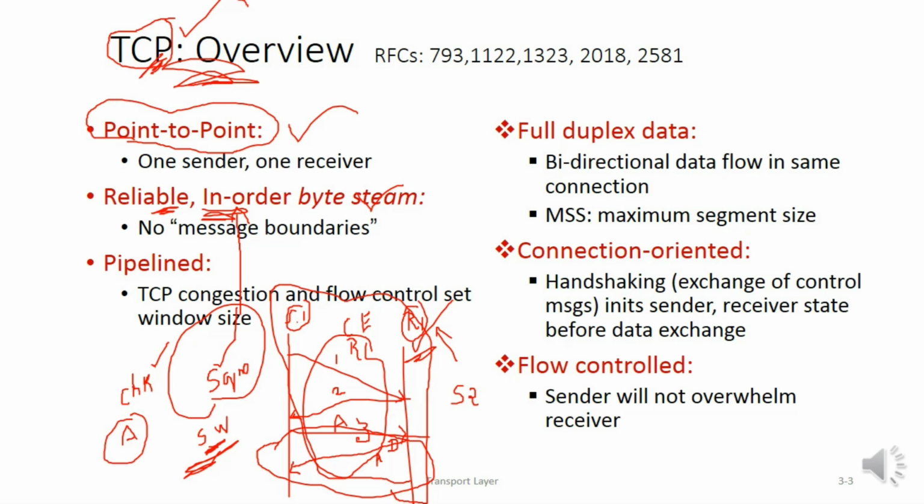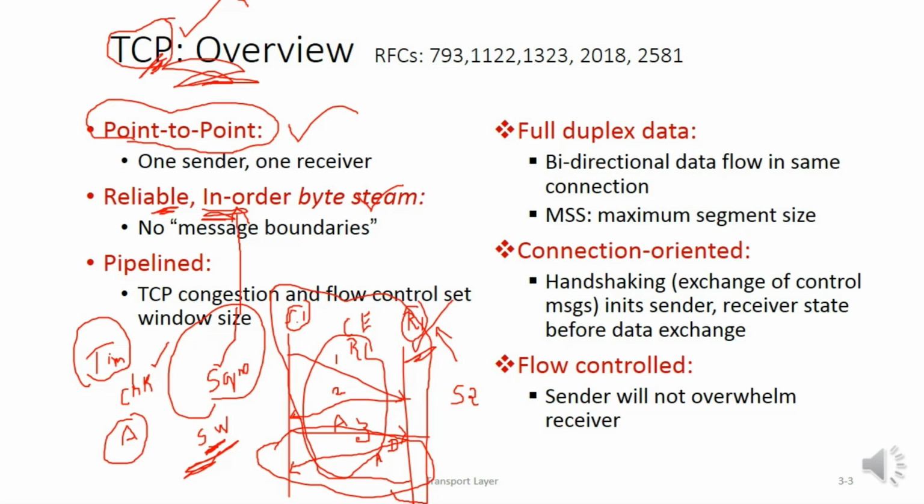Apart from these services, there is one more important service provided by TCP, that is the timer mechanism. The timer is started at the sender side once the packet is transferred, for that particular packet.